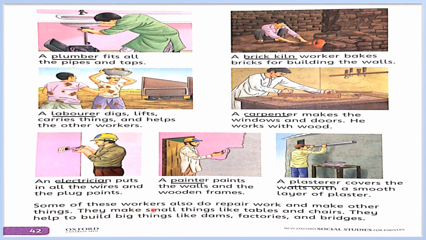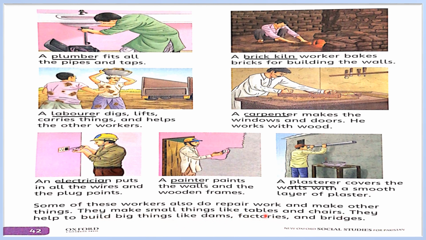Some of these workers also do repair work and make other things. Not only do these people work at the construction of the house, they also make or repair other things. They make small things like tables and chairs.